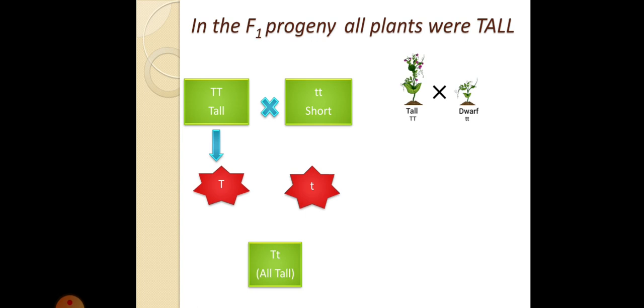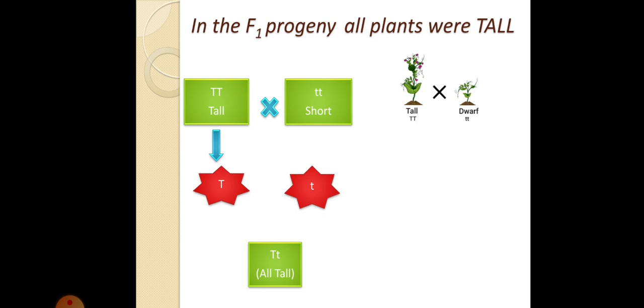Gametes are the reproducing cells that take part in reproduction. Gametes have a single copy of your DNA. In the normal case, we have two sets of chromosomes, but in a gamete there is only one set.